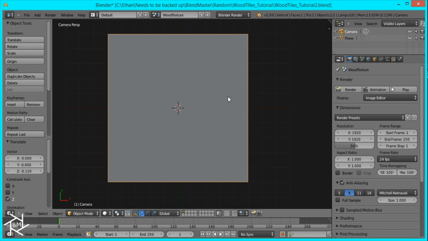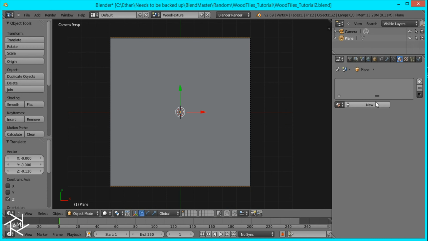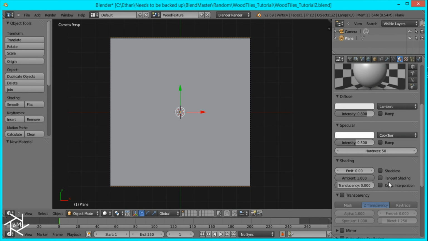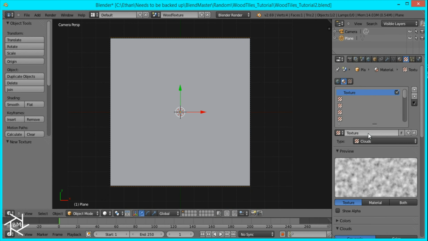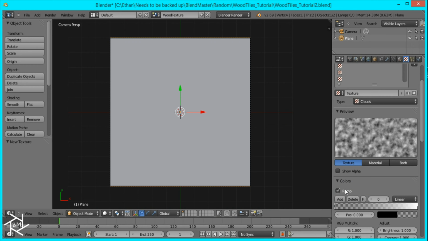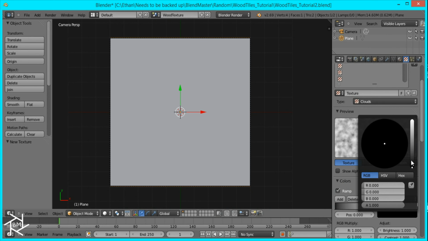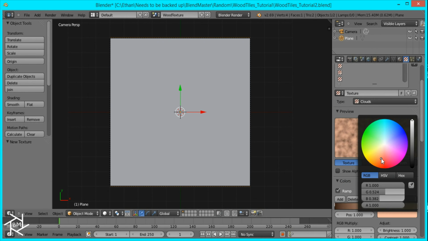Now what we're going to do is create the texture. So select our plane, go to the material settings and add a new material. We're going to set it to shadeless. Then we'll go over to the texture panel, add a new texture, and click on color ramp. We're going to make the first color a dark brown color like that. Make the second color a light brown tan color like this.